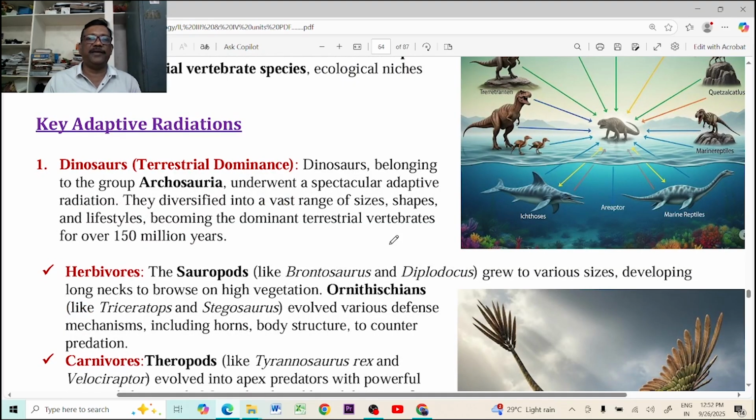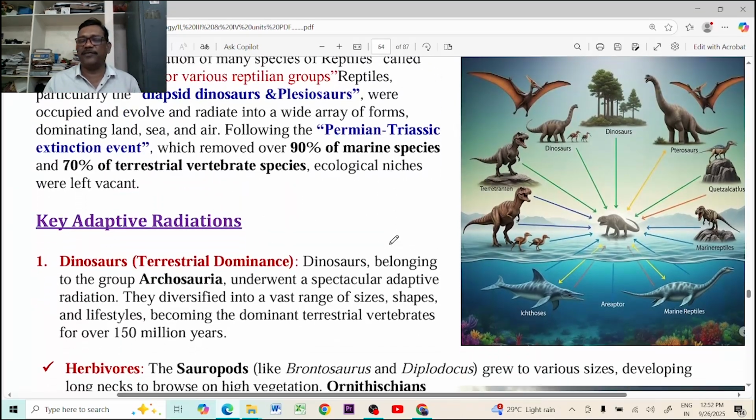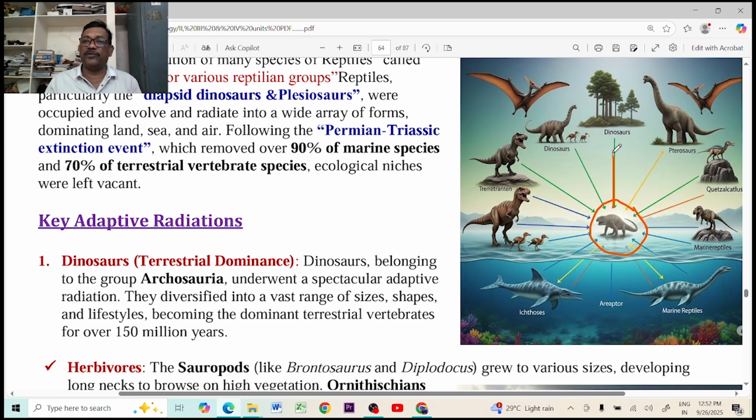In them, key adaptive radiations. Actually, what is adaptive radiation? At the beginning of the dinosaurs' evolution, only some types of dinosaurs were there, but later what happened? They started to migrate to different places. Different places are different ecosystems, containing different environmental conditions, climatic conditions, biological factors, or chemical factors. All may be different.